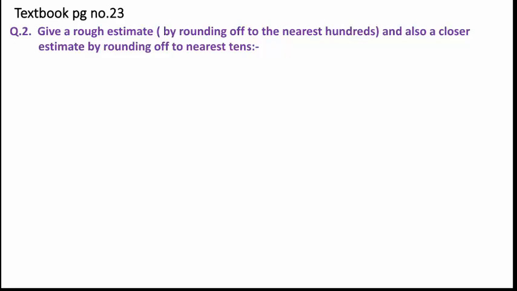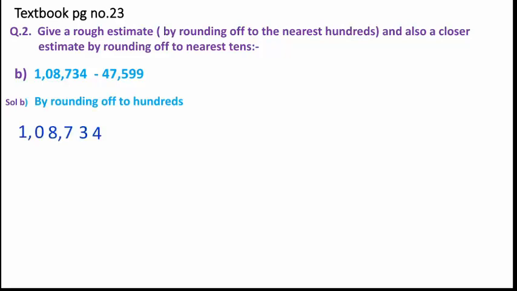Following the same steps we need to solve the next question, question number 2. Here our question is we have to subtract 1,08,734 with 47,599. Clear? So first of all we have to do the rounding off to hundreds place. So let us take the number 1 by 1.